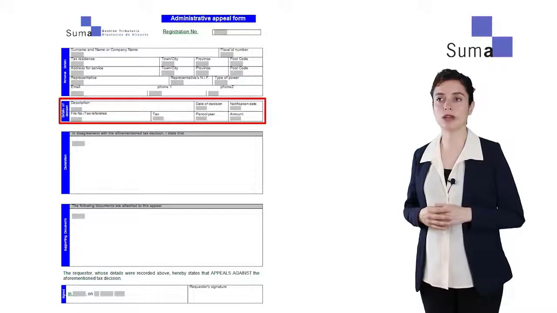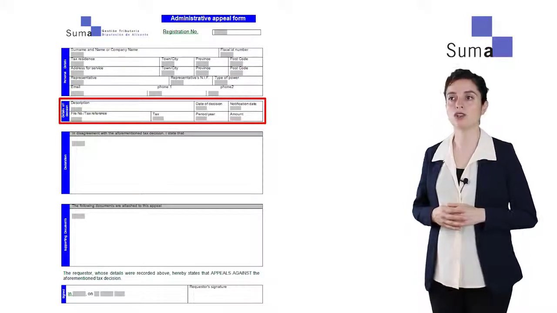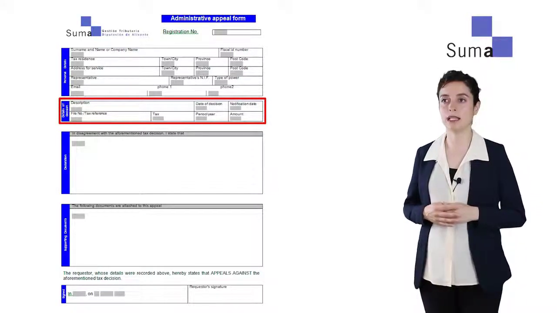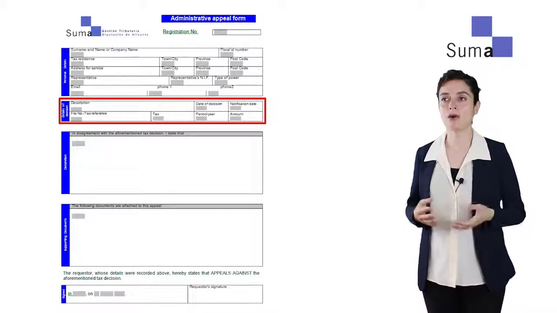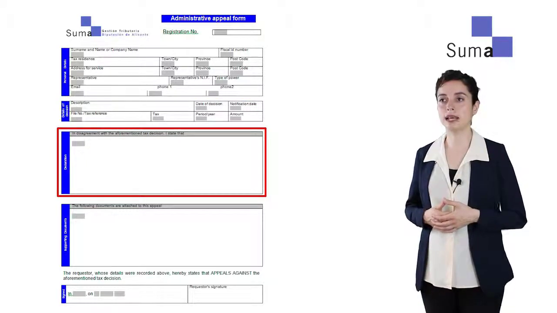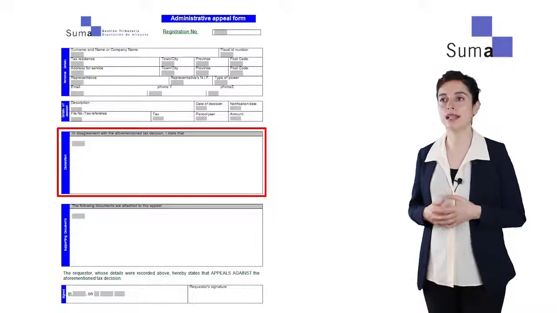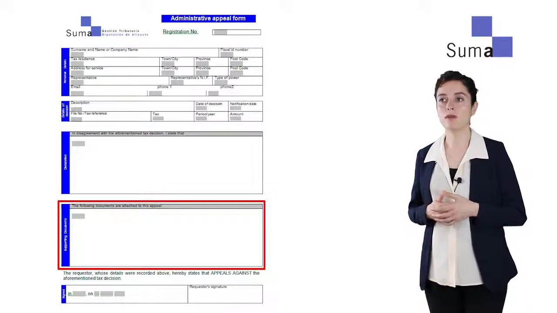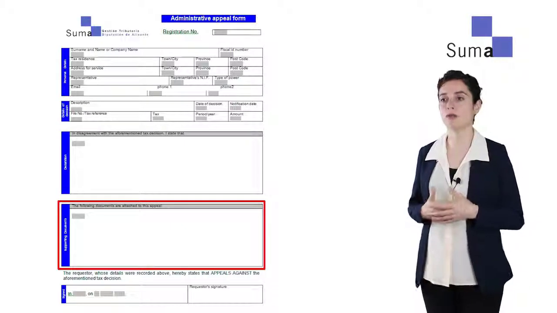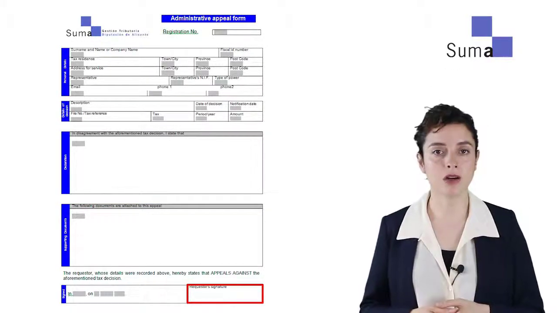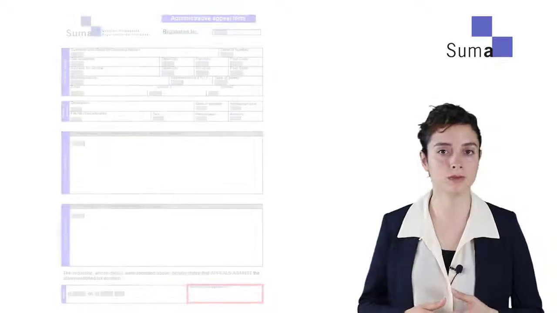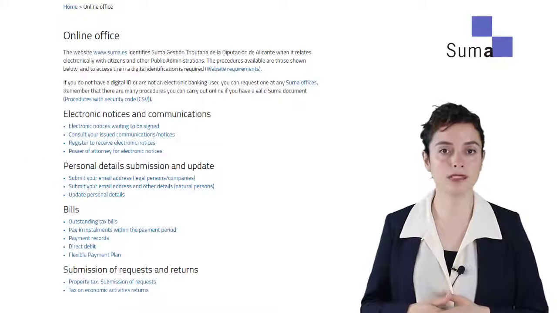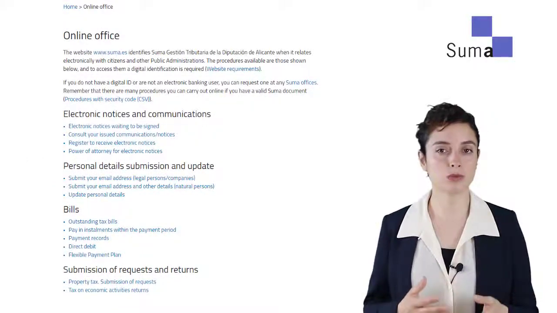In the middle box, we have to write the essential information concerning the decision we are appealing against: name, date, record, reference, and amount. At the bottom, there is a space where the appellant has to express clearly why he or she is appealing, the so-called allegations. Finally, we merely have to list the attached supporting documents. After that, we sign the document by hand and take it to any Suma office or send it by post. We can also carry out this procedure electronically on Suma's website.